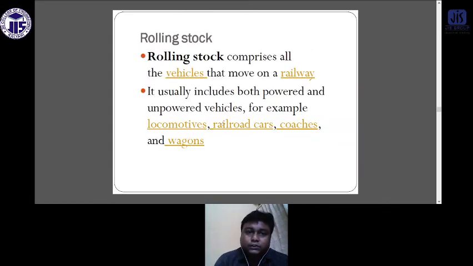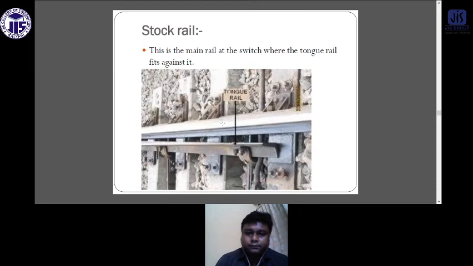Now the rolling stock. Rolling stock comprises all the vehicles that move on the railway. It usually includes both powered and unpowered vehicles, for example, locomotives, railroad cars, coaches, and wagons.